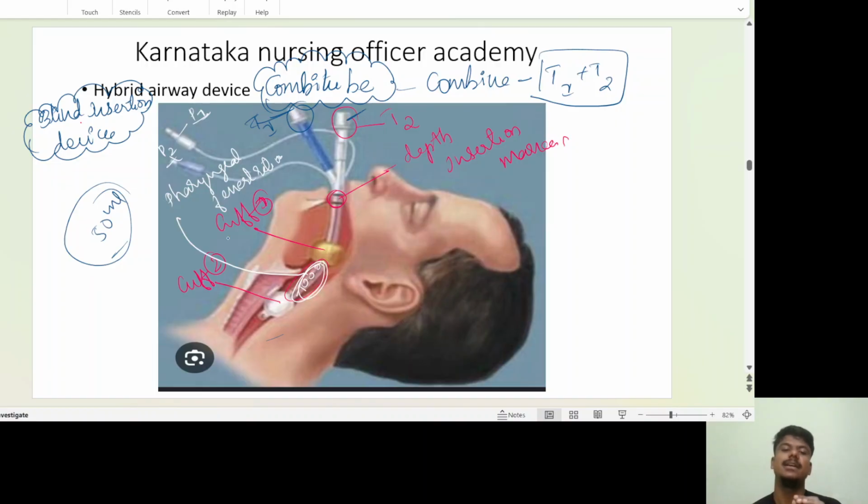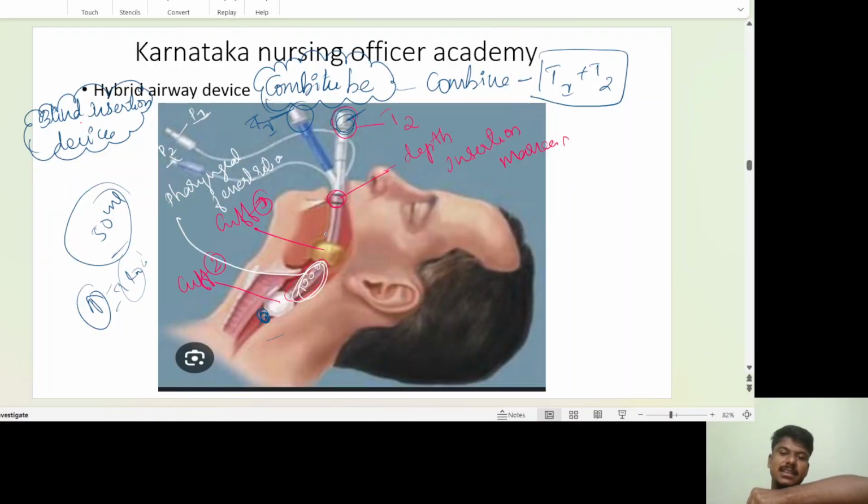I'll try to ventilate. If chest rise is there, then it indicates tube number one is in the trachea. So I'm going to keep on ventilating with tube number one only. Tube number one's opening will be at the tip, in the trachea. If it is in the stomach instead, what will happen? I will change. Okay, chest rise is not there. The stomach is getting distended. That means I'll change the Ambu. I'll connect to tube number two and try to ventilate the patient.